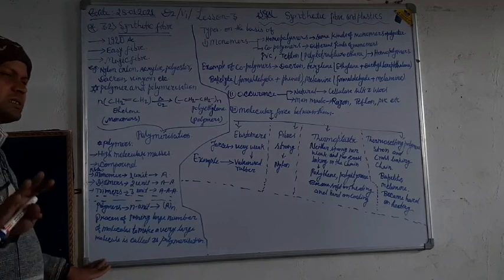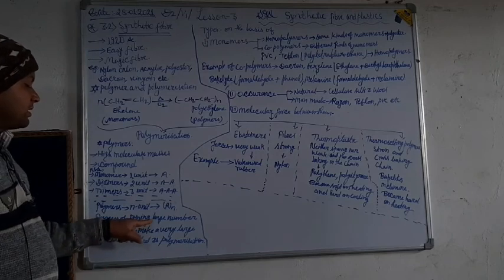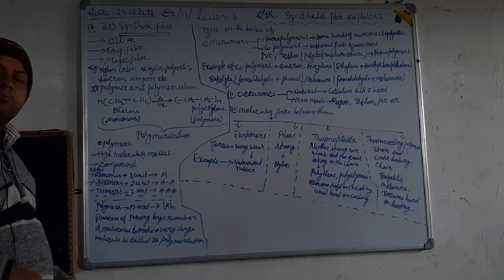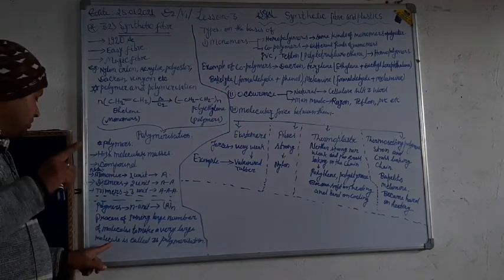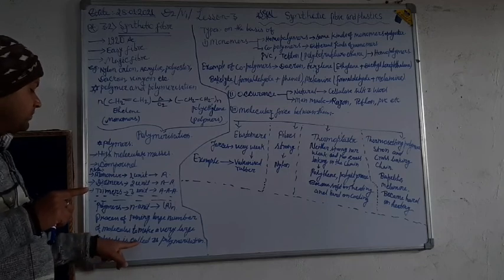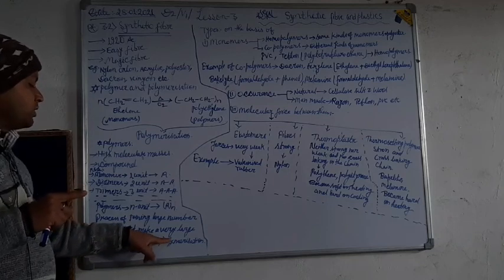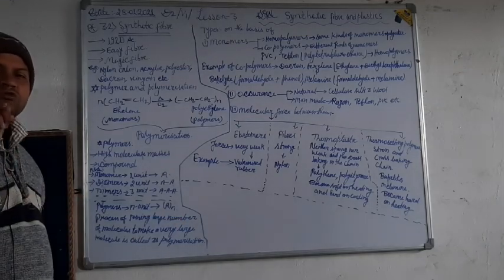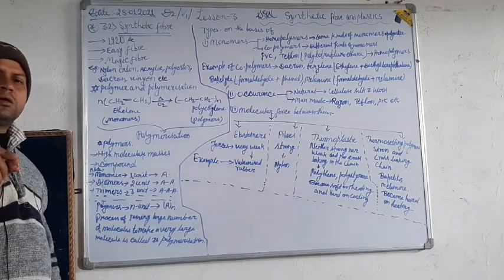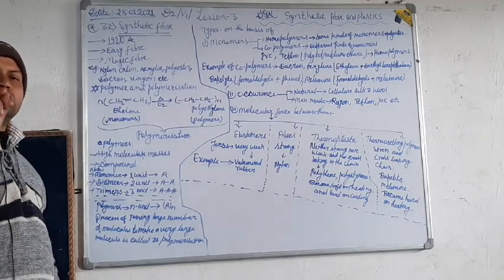Now we can say that the process of joining a large number of molecules to make a very large molecule is called polymerization.